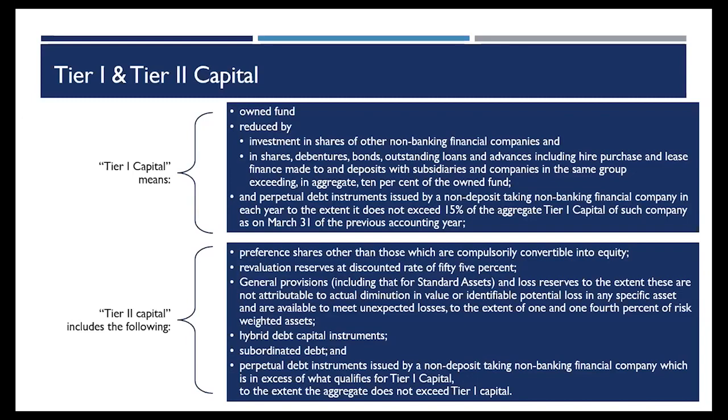Now I am deploying that entire 100 rupees in one of my subsidiaries, which may or may not be a financial institution. This 100 rupees now becomes the capital of my subsidiary, and the subsidiary will leverage this 100 rupees and raise further funds from the market. So there is a case of multiple leveraging of funds.